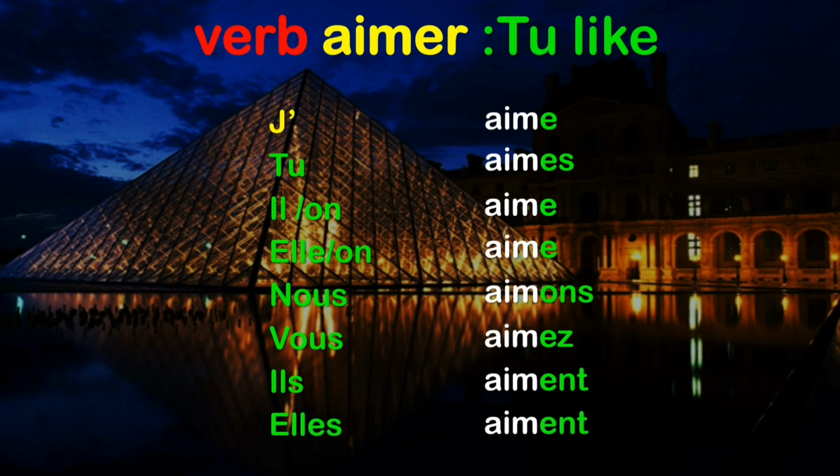You can see again here all the equations that we used in the first part for conjugating parler, the ER group of verb. The same endings have been added to the stem. Here the stem is AIM, and the endings have been used appropriately according to the subject pronoun, that is E, ES, E, ONS, EZ and ENT. That remains the same the way you conjugate an ER group of verb. Any ER group of verb that you are conjugating, the endings or the formula remain the same. It will never change.